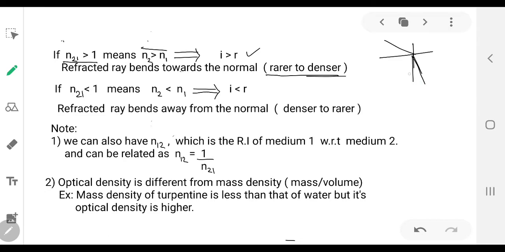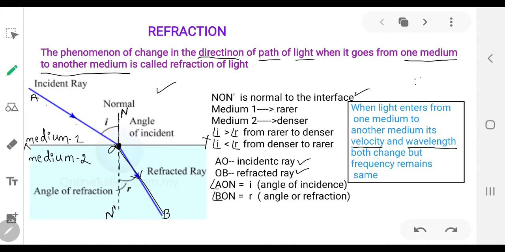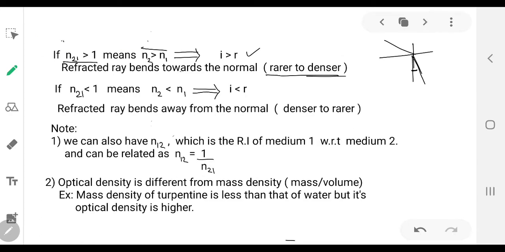When I is greater than R? When it is moving towards the normal. So have you all understood why at the beginning I have told I is greater than R means the light is traveling from rarer to denser. Second medium is the denser medium.